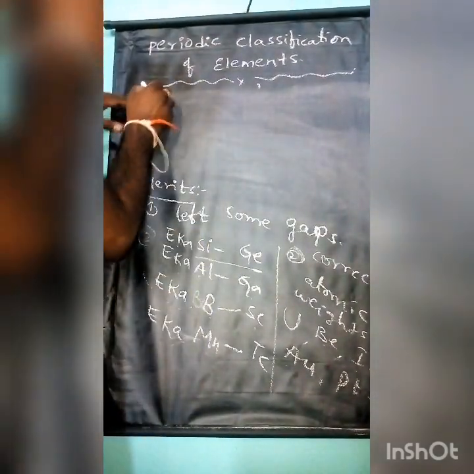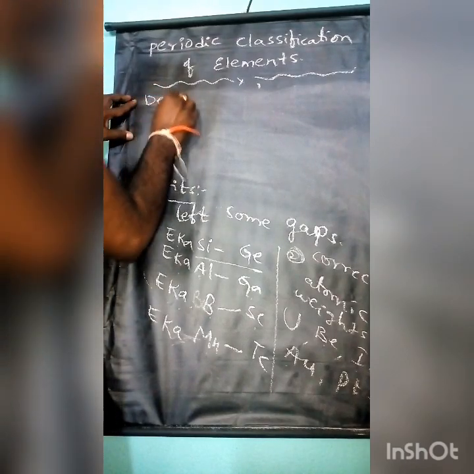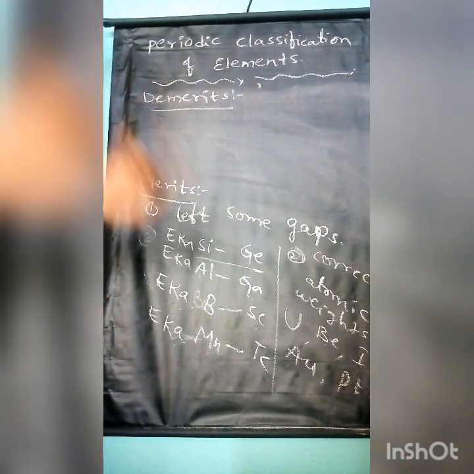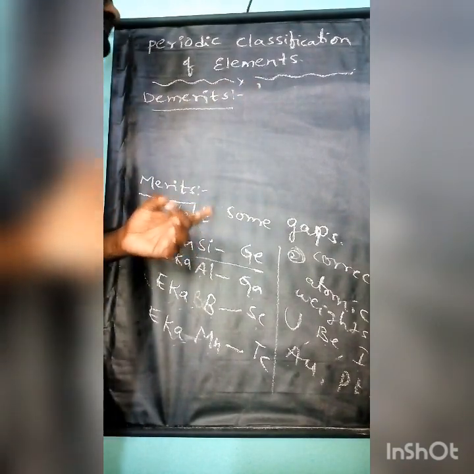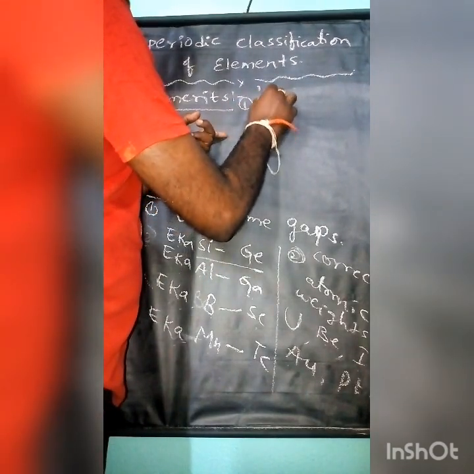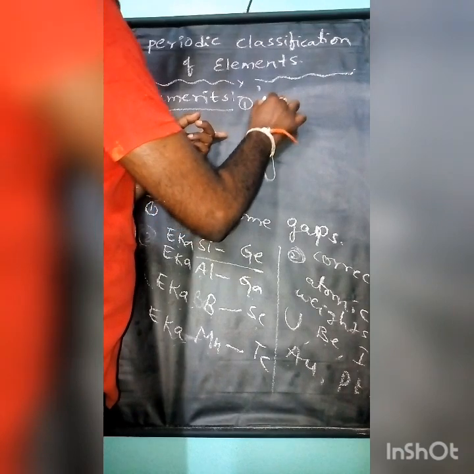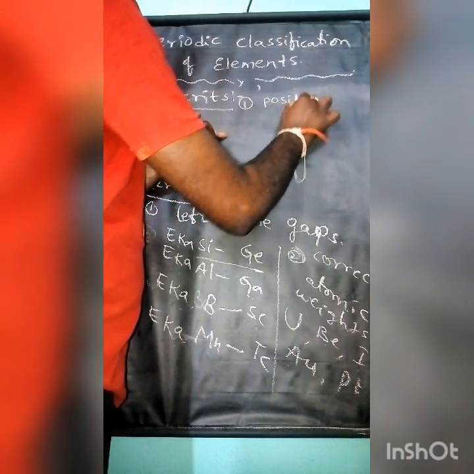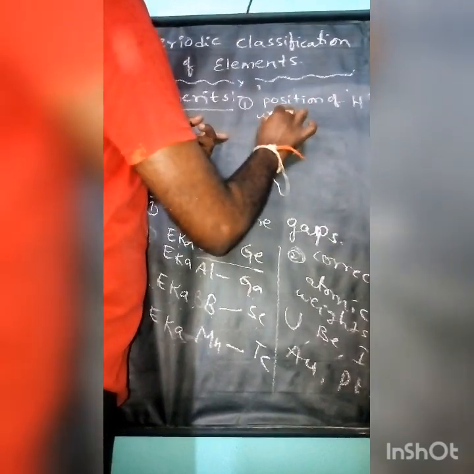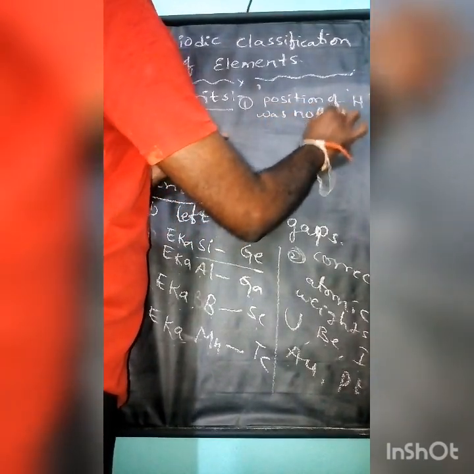Demerits means why it failed. The first demerit: the position of hydrogen was not justified.